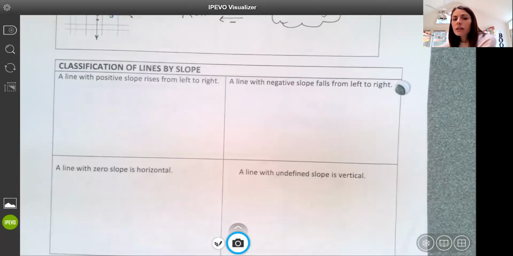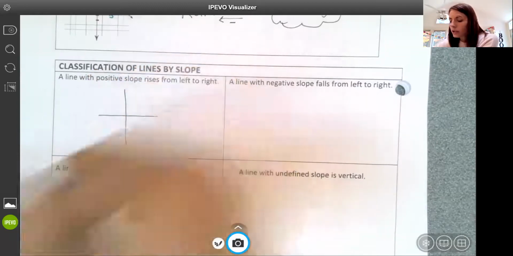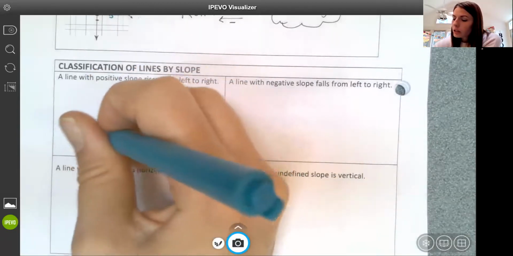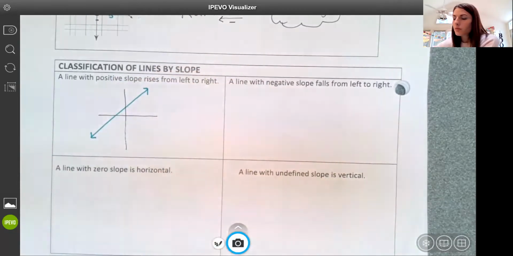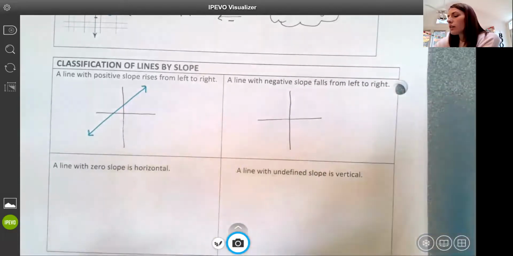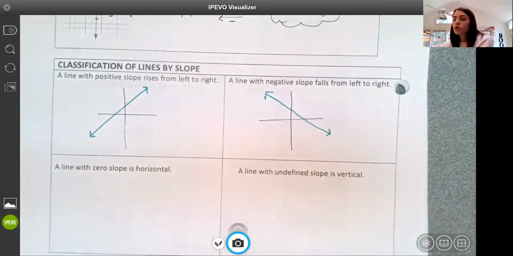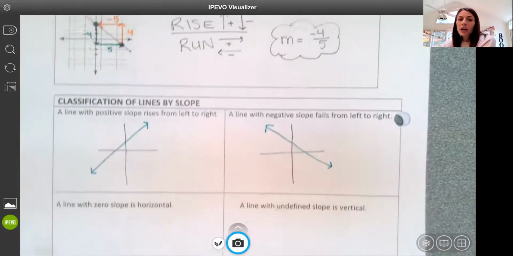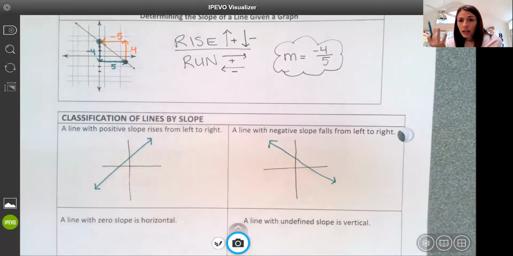So a line with a positive slope rises from left to right, meaning if I have a line and its slope is positive, then it looks like this, like you're going uphill. And if I look at the graph and the line is going downhill, then I should know that my slope is a negative number. So going back to our example here, I can see that this is a negative slope. Visually, I can see that.